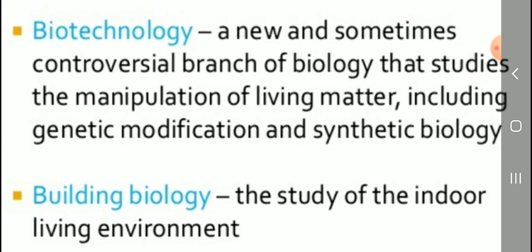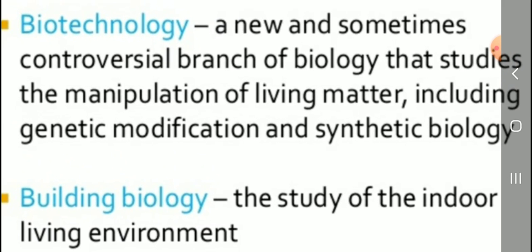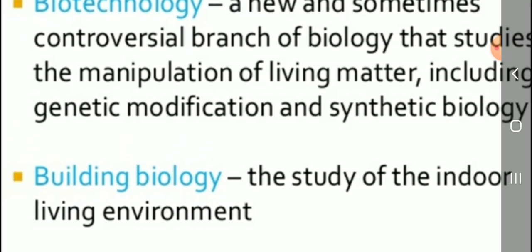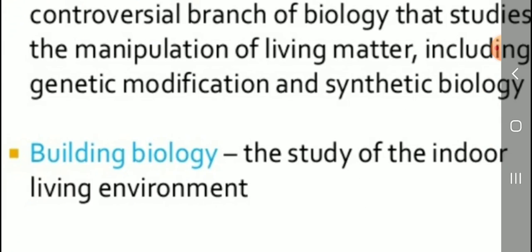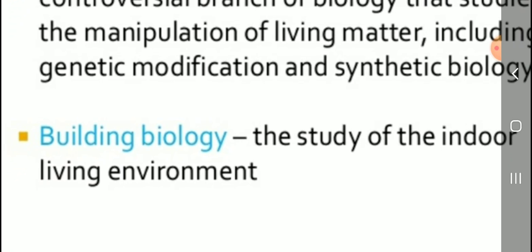Then biotechnology, a new and sometimes controversial branch of biology that studies the manipulation of living matter, including genetic modifications and synthetic biology. That is biotechnology. Then building biology, the study of the indoor living environment.